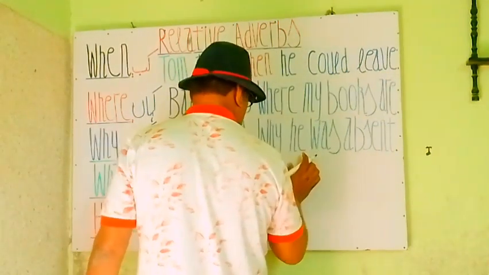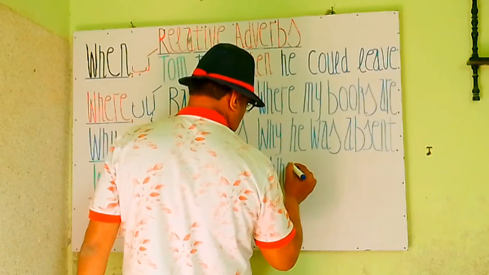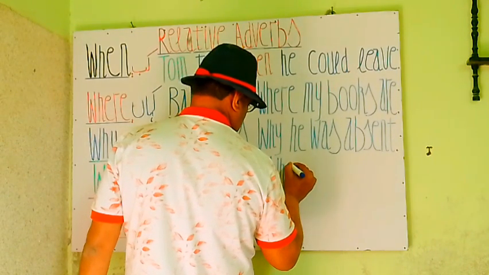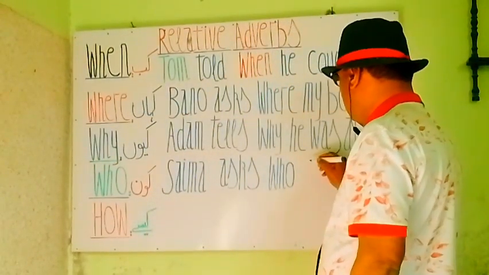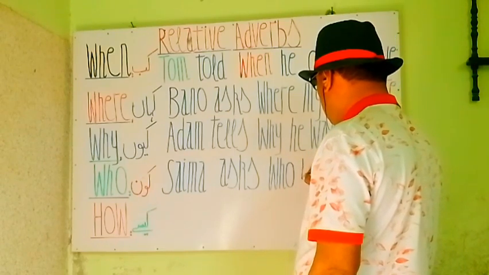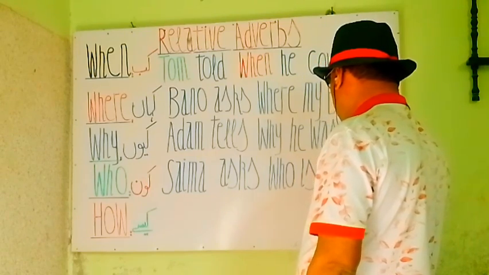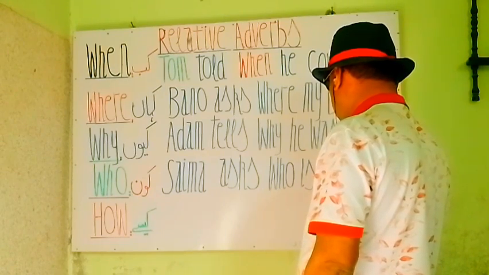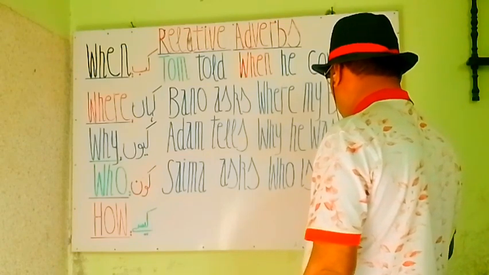Saima asks who. Here you are. Who is he?